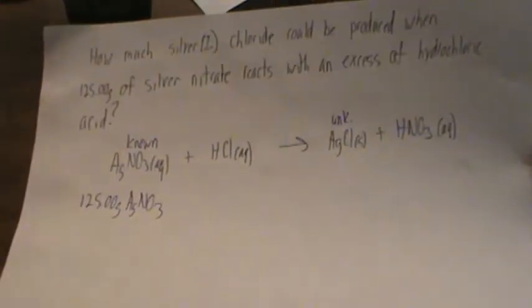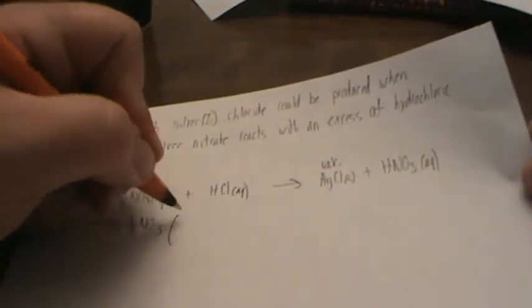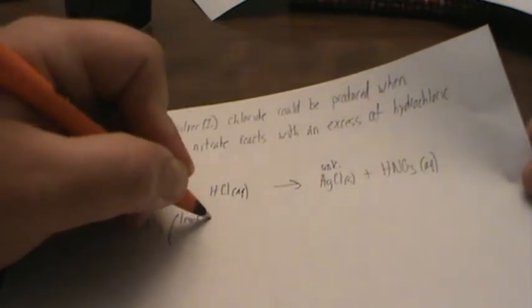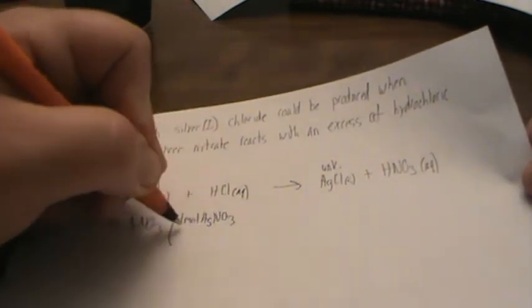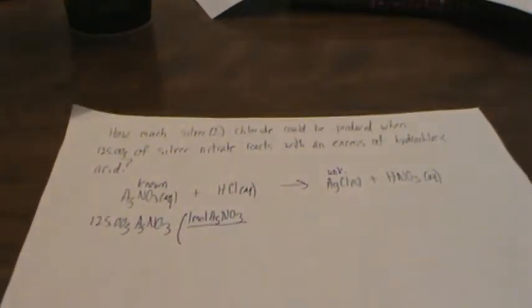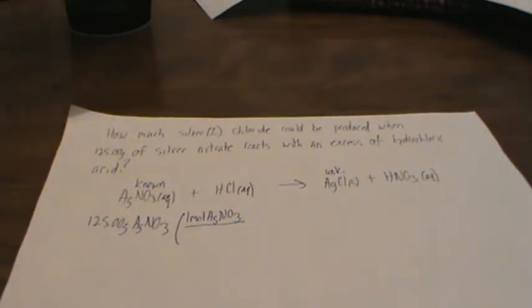Next step in the process is go to moles of known. So we're going to have 1 mole of silver nitrate over the formula mass of silver nitrate. So we need to calculate that out. Well, we have 1 silver, and the mass of silver is 107.87 by looking at the periodic table, plus, then we have 1 nitrogen, mass of nitrogen, 14.01, plus 3 oxygen, so 3 times 16.